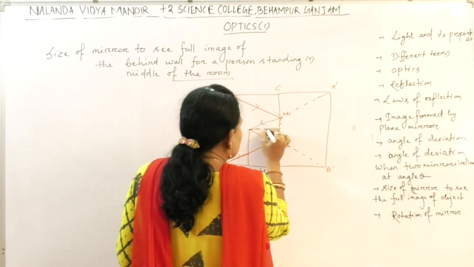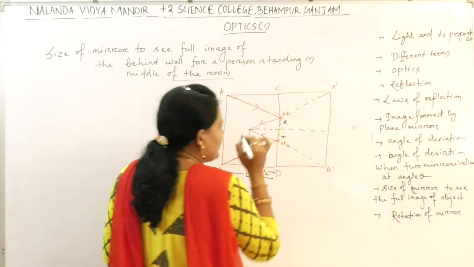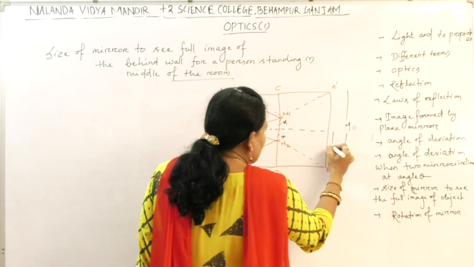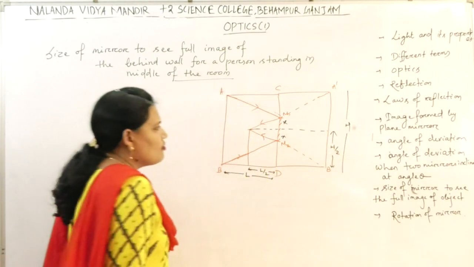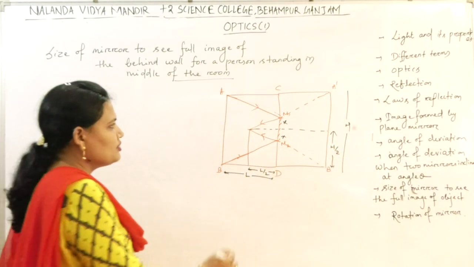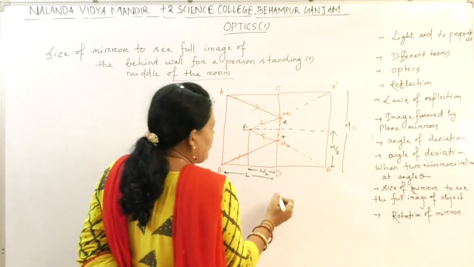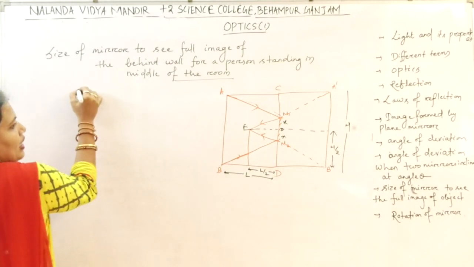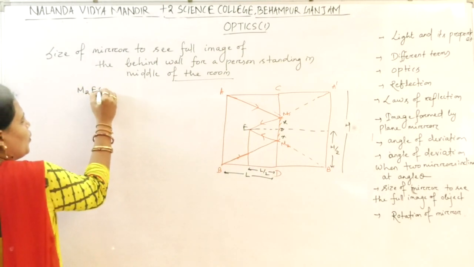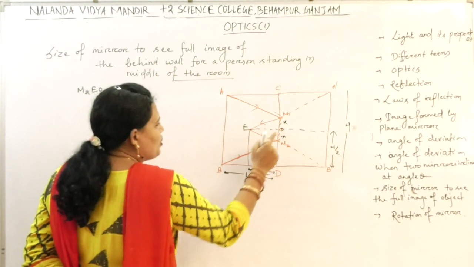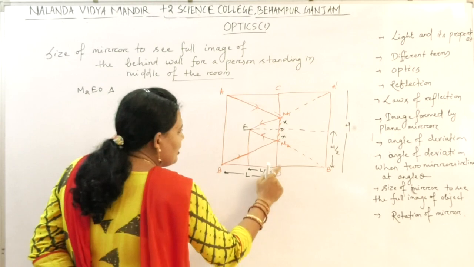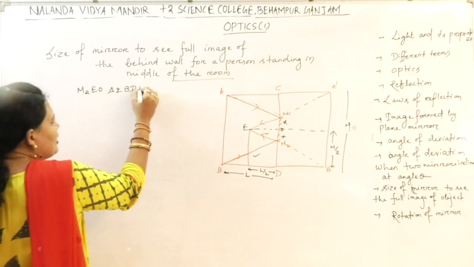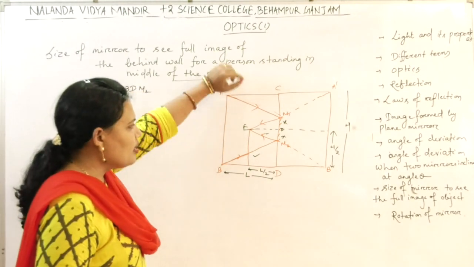Let this be X and X, the size of the mirror. Let the total height be H and this is H by 2, the height of the wall. Now see, this is E, O. Let us compare these two triangles. Which two? Triangle M2EO and triangle BDM2.